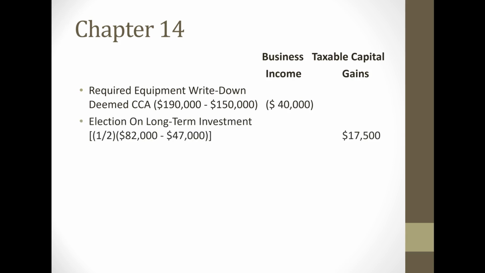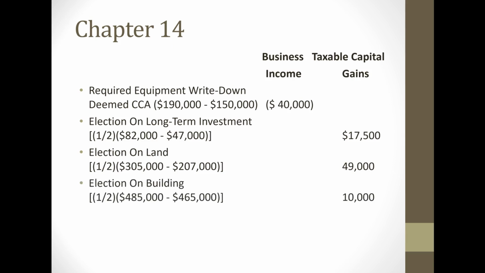The long-term investments are going to be deemed to be disposed of at fair market value of $82,000. And so we're going to have a capital gain, 50% is taxable. That's going to result in $17,500 of taxable capital gains. For the land, once again, disposition at fair market value, $305,000 minus the cost of $207,000. 50% of that gain is taxable, which results in $49,000.